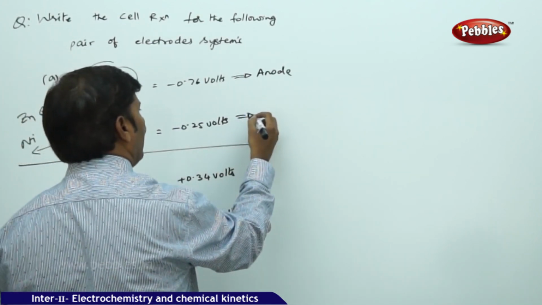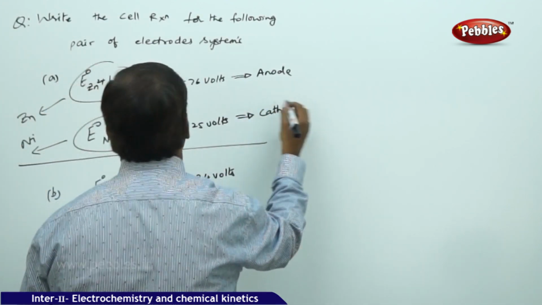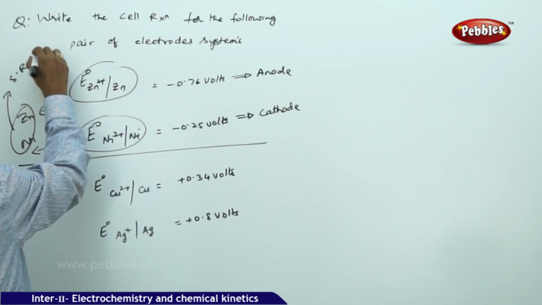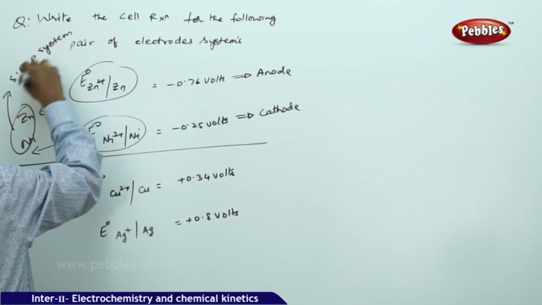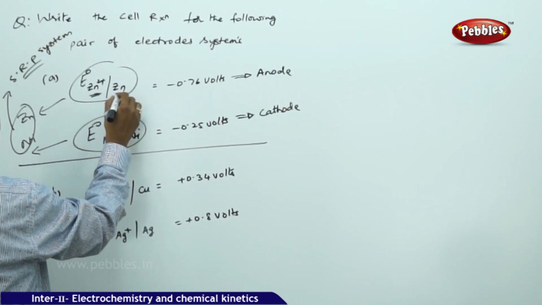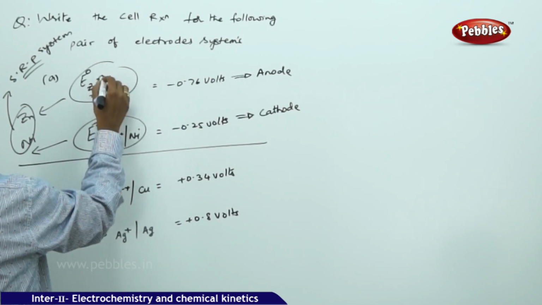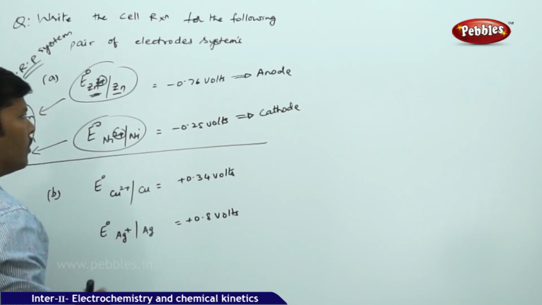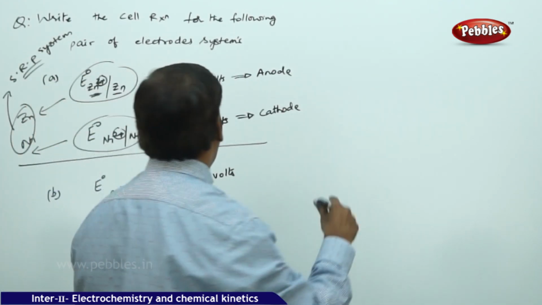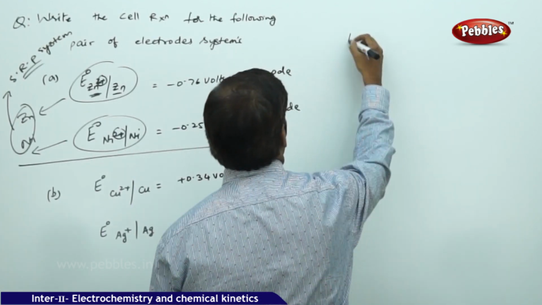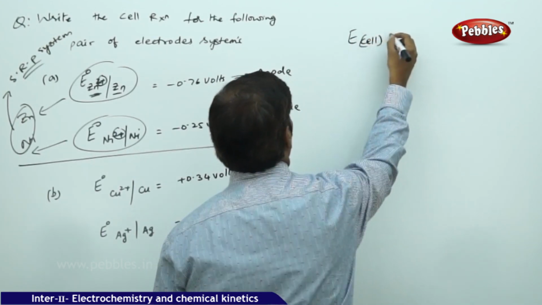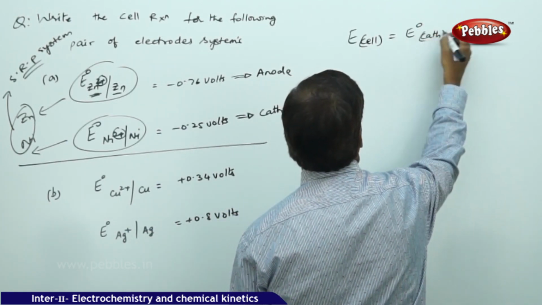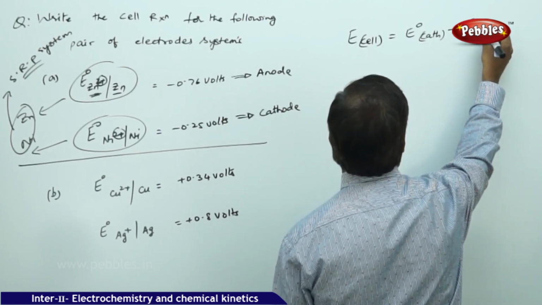So I am taking this for cathode, and don't forget that both the electrode systems of zinc and nickel are expressed in the SRP system, the reduction potential system. Zinc ions are getting reduced to zinc, and Ni2 plus ions are getting reduced to nickel. So both are in the SRP system. Take the formula: potential of the cell equals standard electrode potential of cathode minus standard electrode potential of anode.